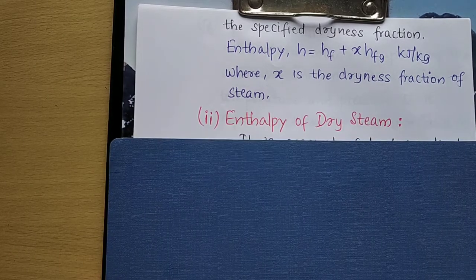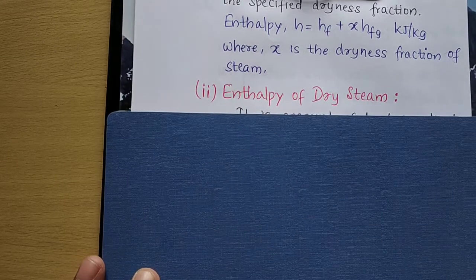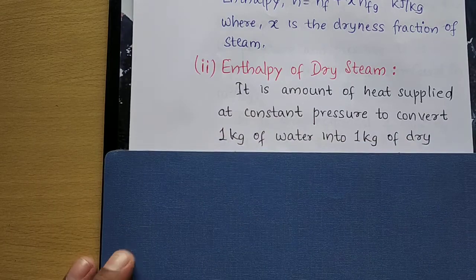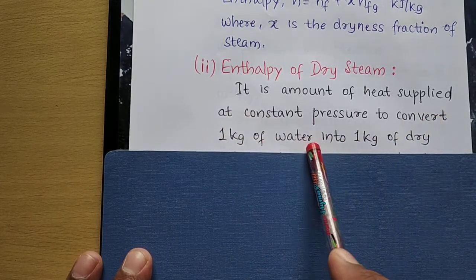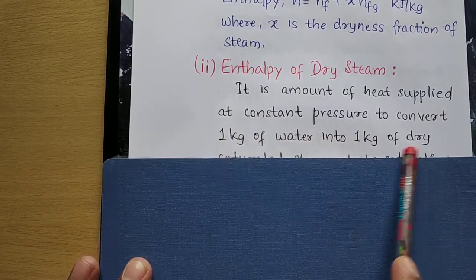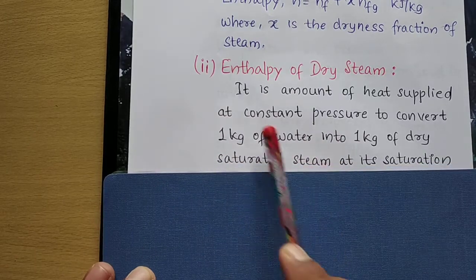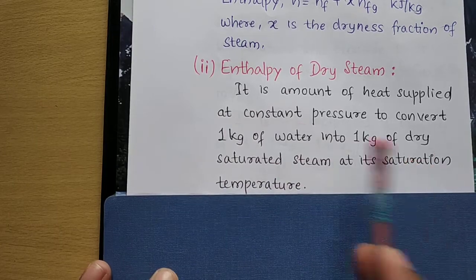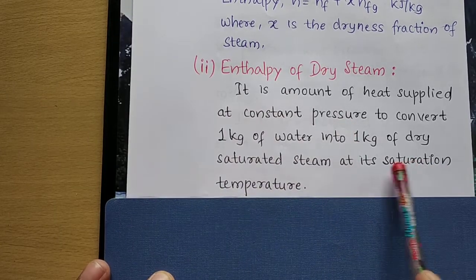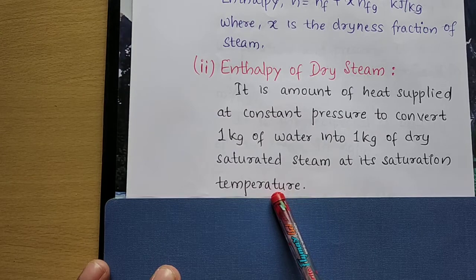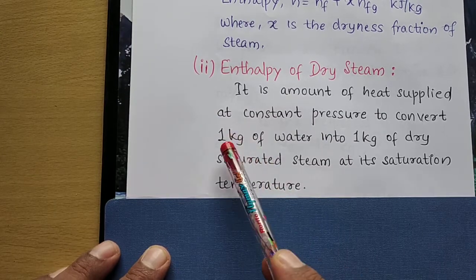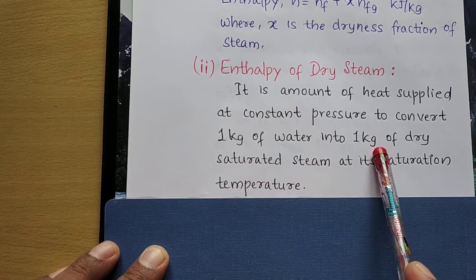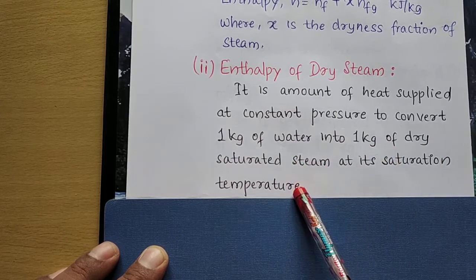Then the next term is enthalpy of dry steam. How can I define it? It is the amount of heat supplied to convert 1 kg of water into 1 kg of dry saturated steam at constant pressure to its saturation temperature. Pressure should be constant, temperature should be saturation temperature, and we are converting 1 kg of water at 0 degree centigrade to 1 kg of steam at saturation temperature.